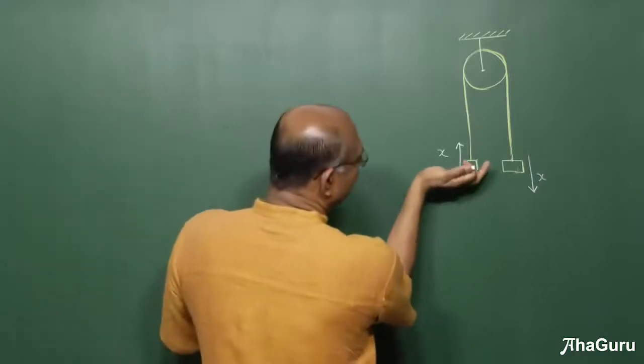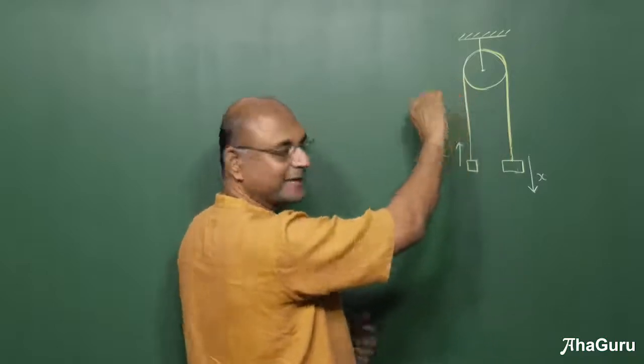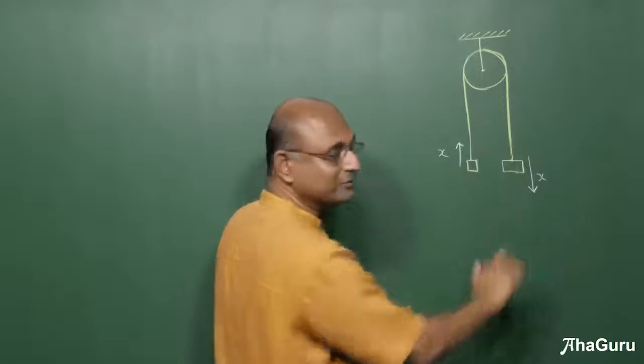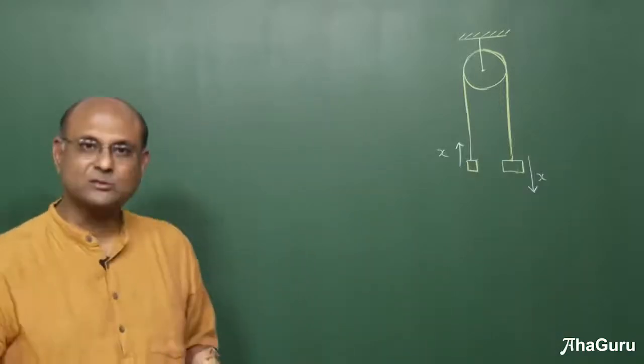Because if I think of this block as moving up some distance, the length on this side of the rope will decrease by x. Now that length will go over to that side, so that means that length there is going to increase by x. So you know this. In fact, it's a very simple thing for us to show this.